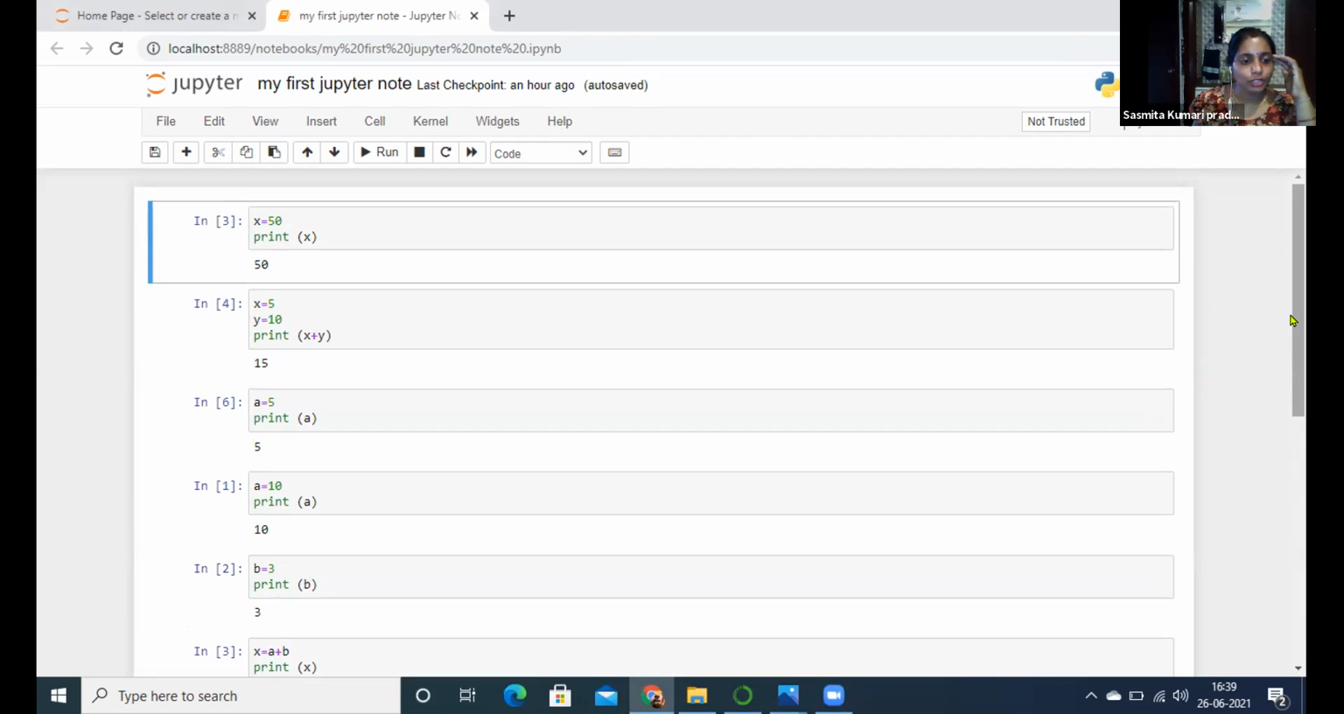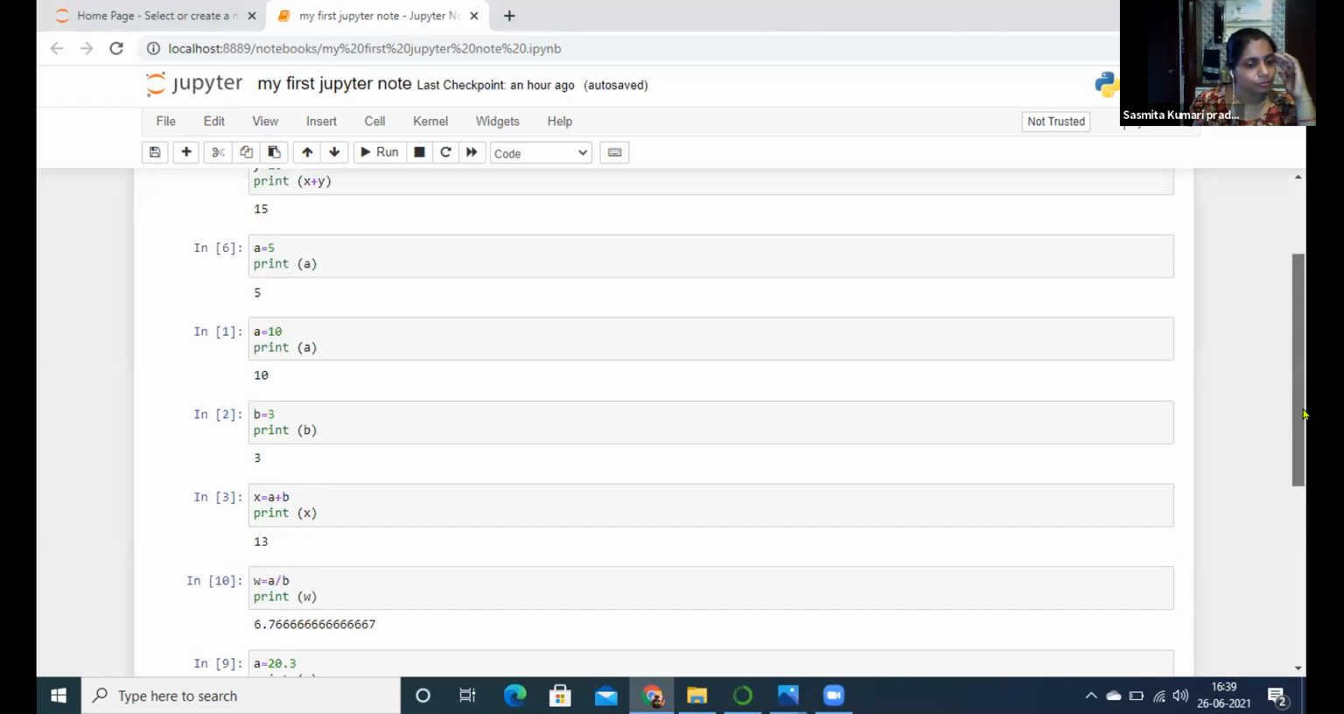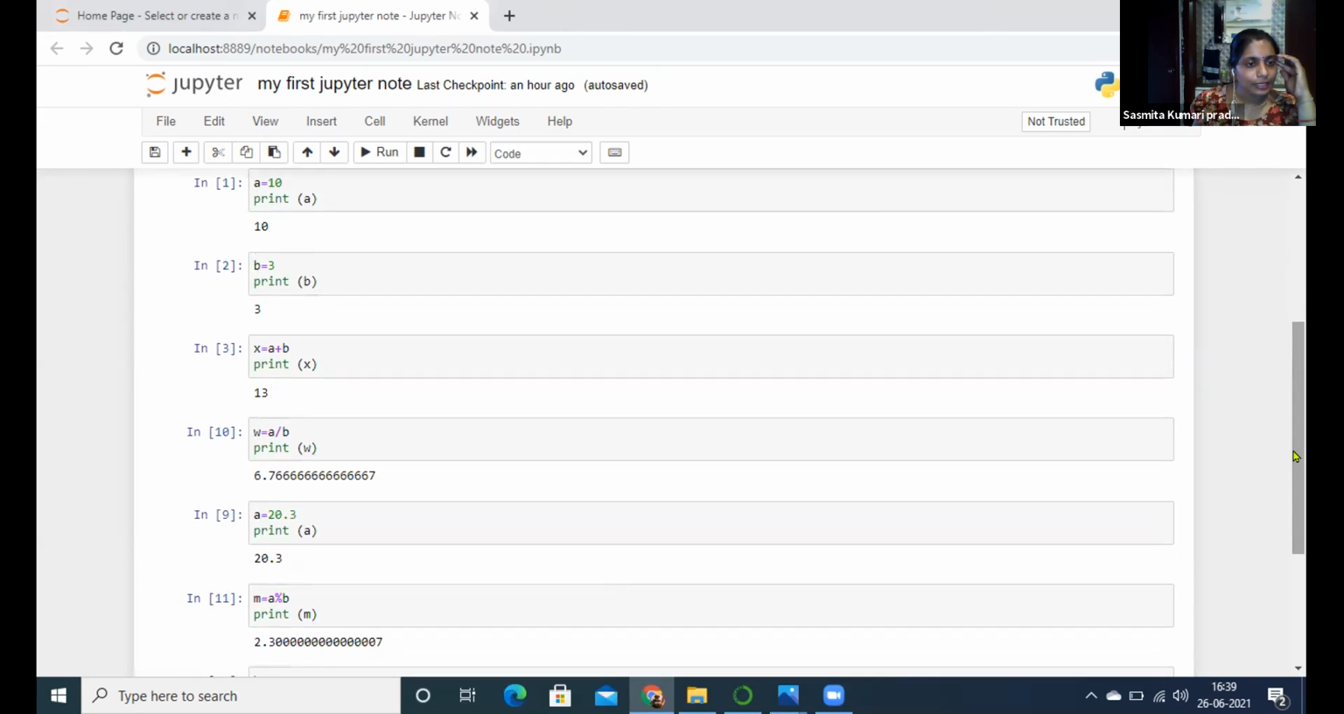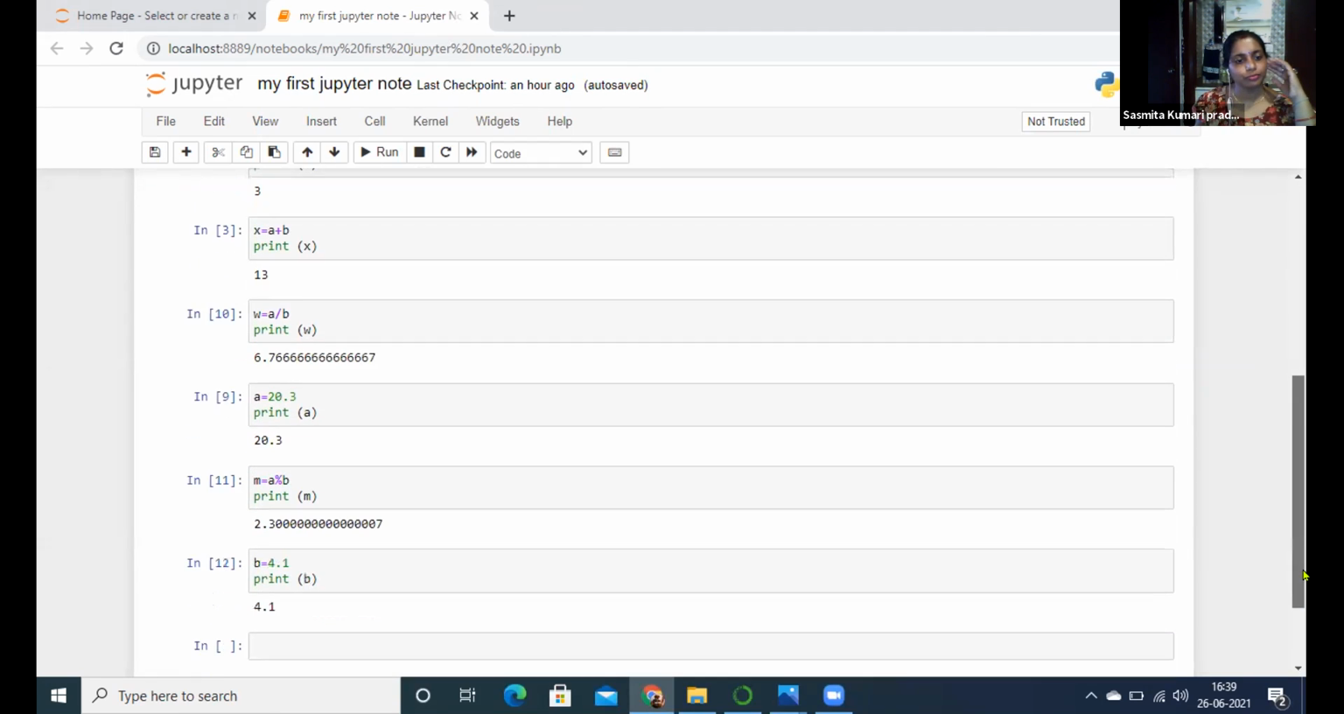Bhavin, what are you doing? Go scroll down. Print X is equal to A plus B. Okay, A, B, 10 and 13. Okay, A by B. Okay, very good, very good. Go scroll down.